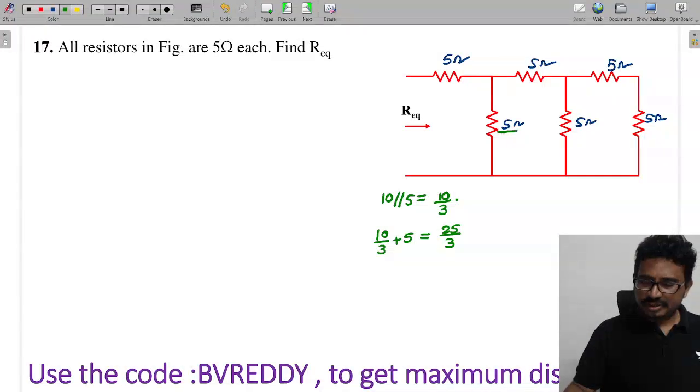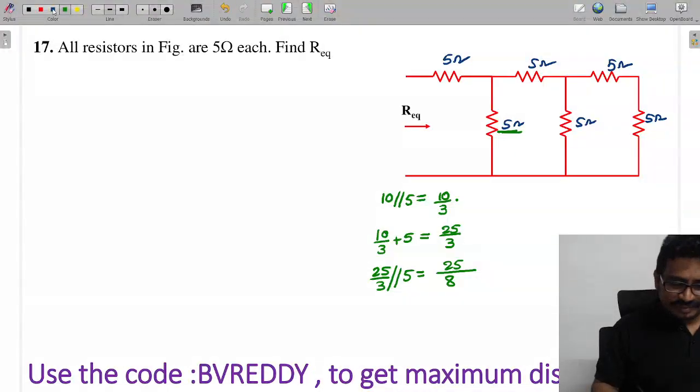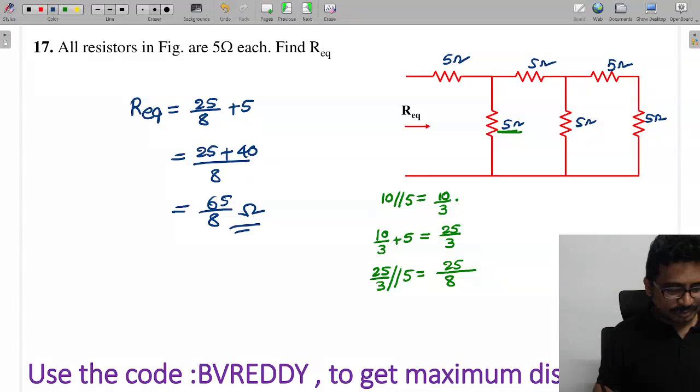25 by 3 and this 5 are in parallel. So 25 by 3 parallel to 5 will come as 25 by 5 plus 3, that is 8. So this R equivalent is now 25 by 8 plus 5, which I will write as 25 plus 40 by 8. So it will come as 65 by 8 ohms.